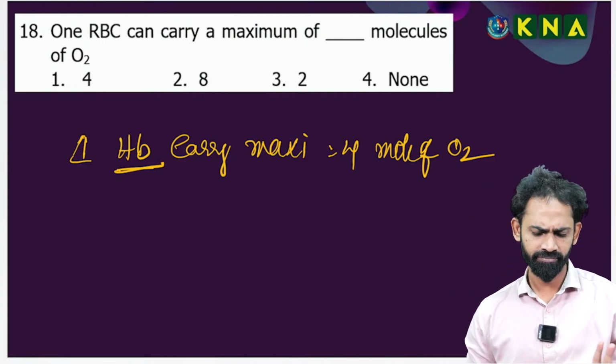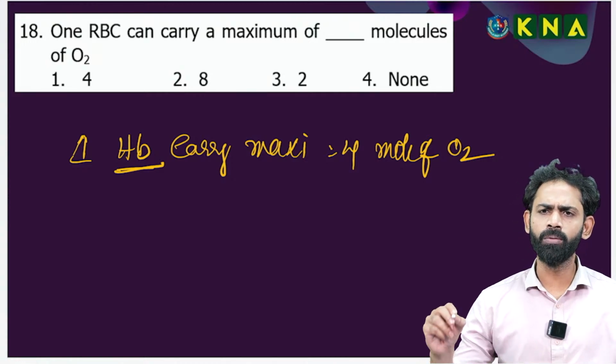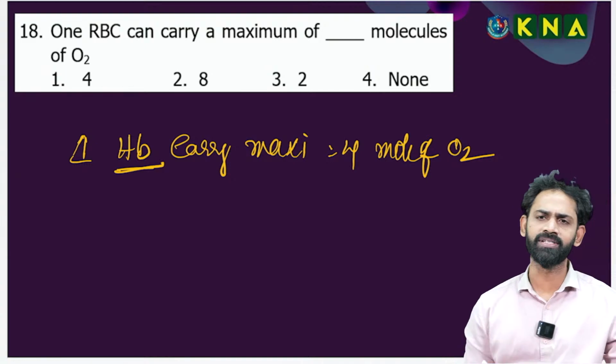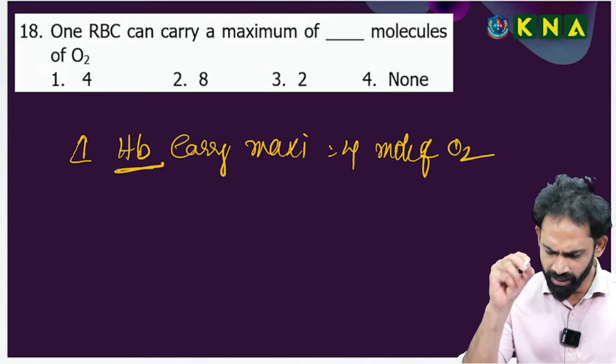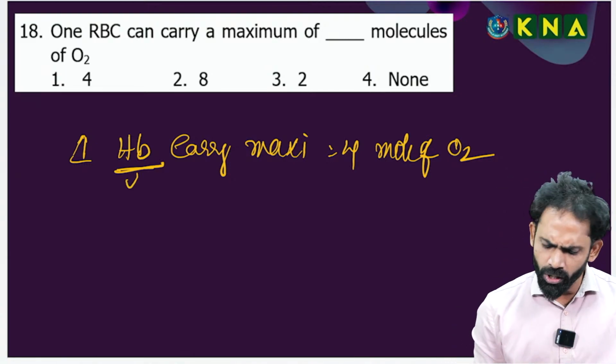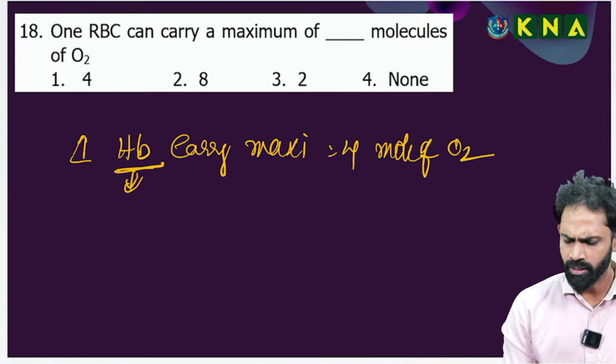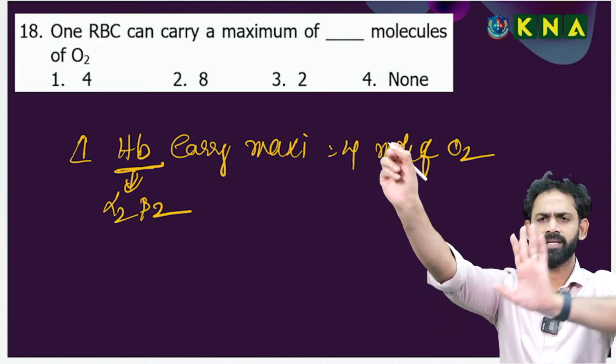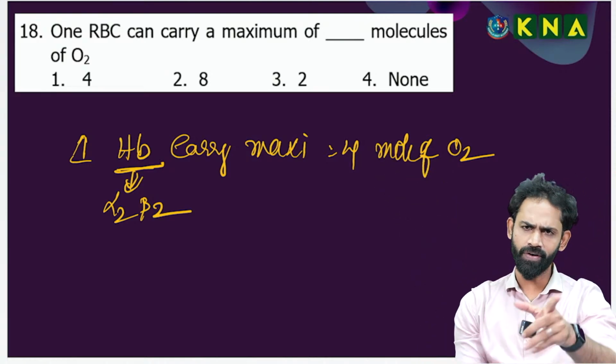Intentionally I gave it. One hemoglobin molecule carries a maximum of 4 molecules of oxygen. Yes or no? But if you take one hemoglobin molecule, are you sure? Alpha 2, beta 2. I will clarify this first, then I will go to the hemoglobin.